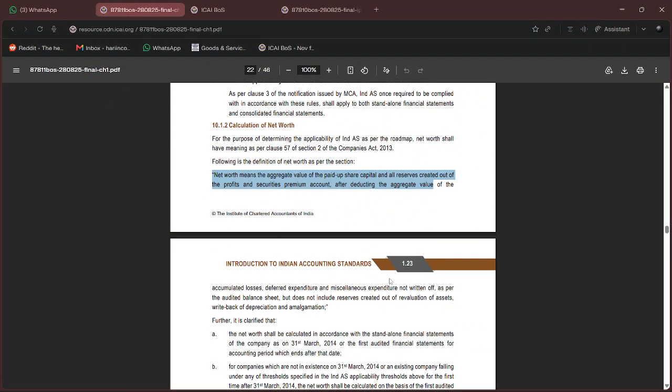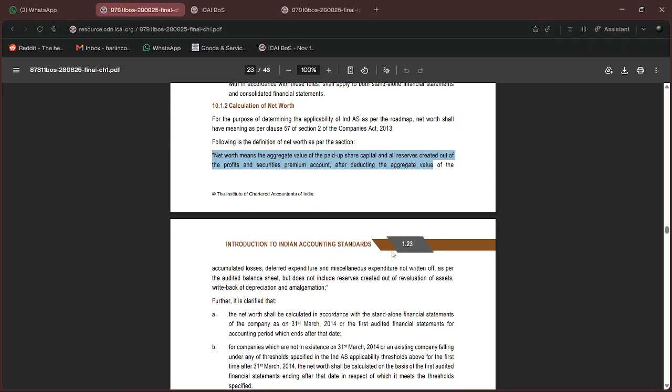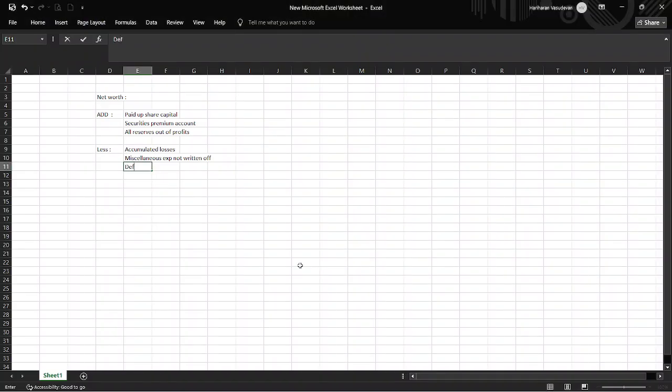I forgot. Let's see. Deferred expenditure. You should not include these three, and you should include the other three. It's not mandatory to deduct them if not provided in the balance sheet; if it is provided in the balance sheet, deduct these three. So this would be the net worth.